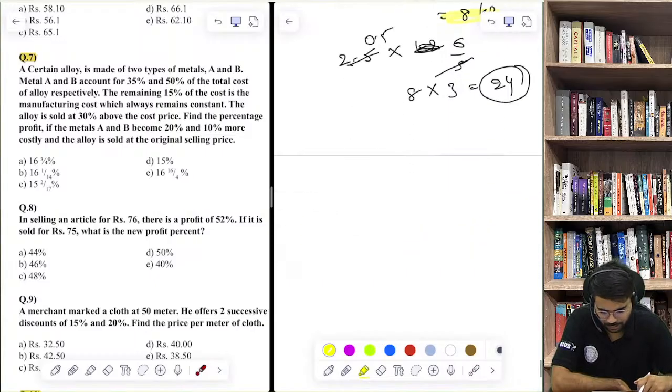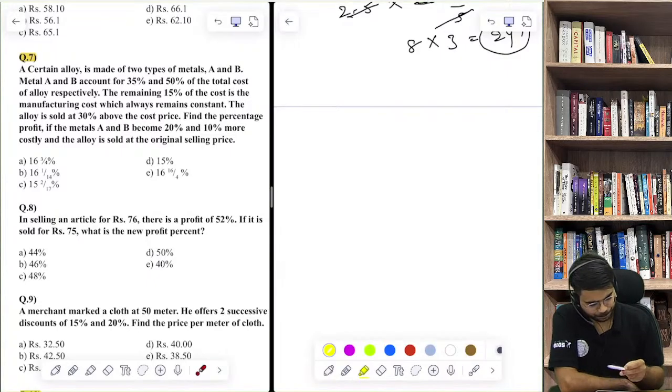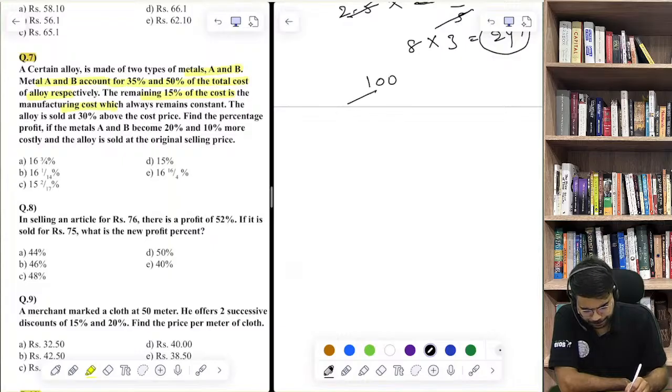Question 7. Okay, let's try this out. A certain alloy is made of 2 types of metals, A and B. Metal A and B account for 35 and 50% of the total cost. Remaining 15% is manufacturing cost. Assuming the cost to be 100, let's say.